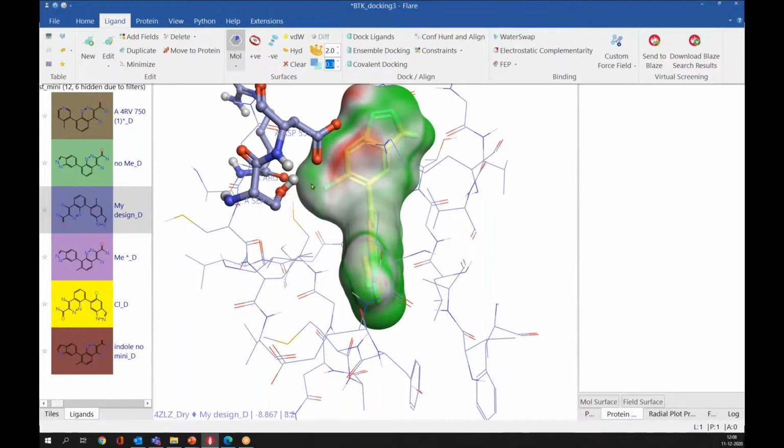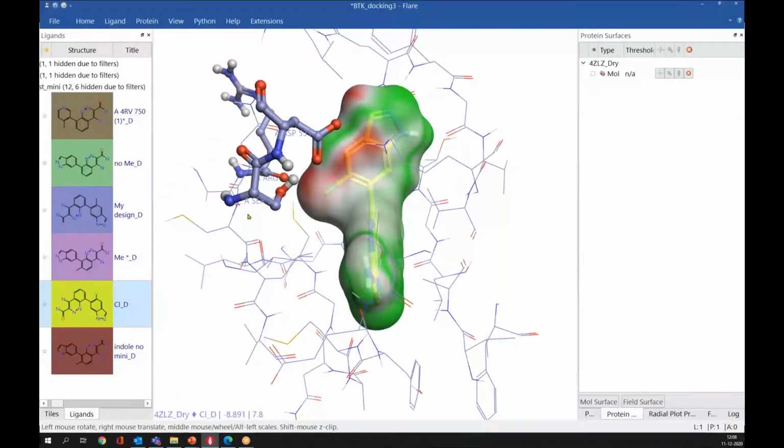If you see here, we have a chloro group and we have a green region here. That means the electrostatics of the ligand is complementary to the electrostatics of the protein at this site. So that's why this compound is having higher activity than this one.